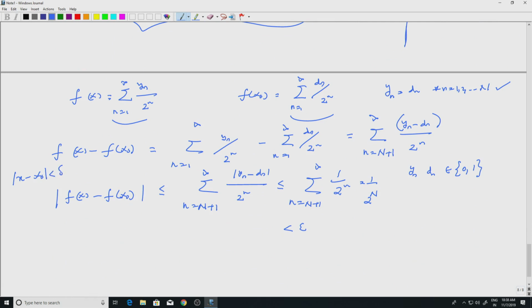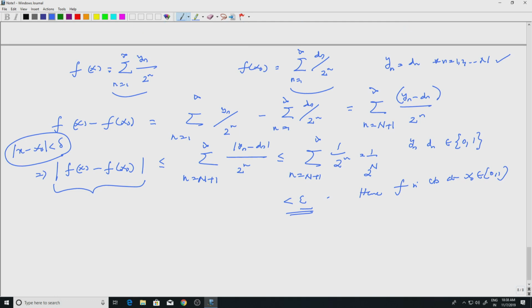So, given an epsilon, we found a delta, so that this implies mod of f of x minus f of x naught is less than epsilon. That is precisely f is continuous. Okay. So, hence f is continuous at x naught, but x naught was an arbitrary point chosen in 0 1. So, that implies that f is continuous on 0 1.